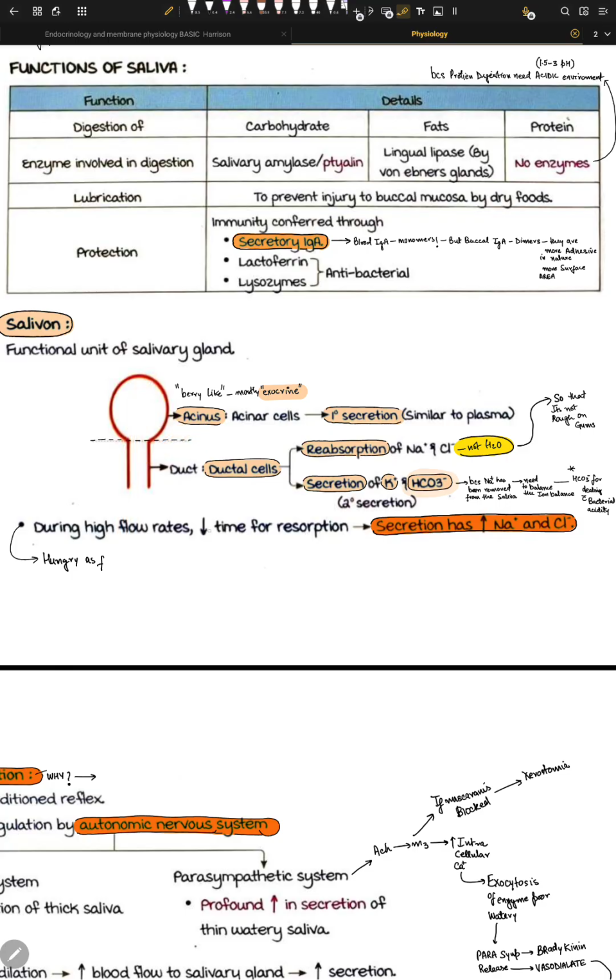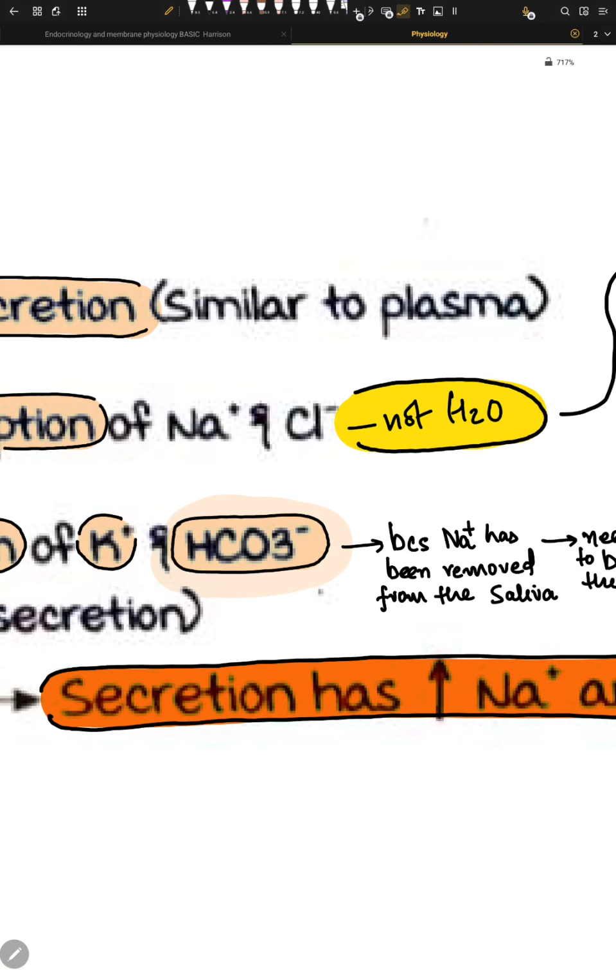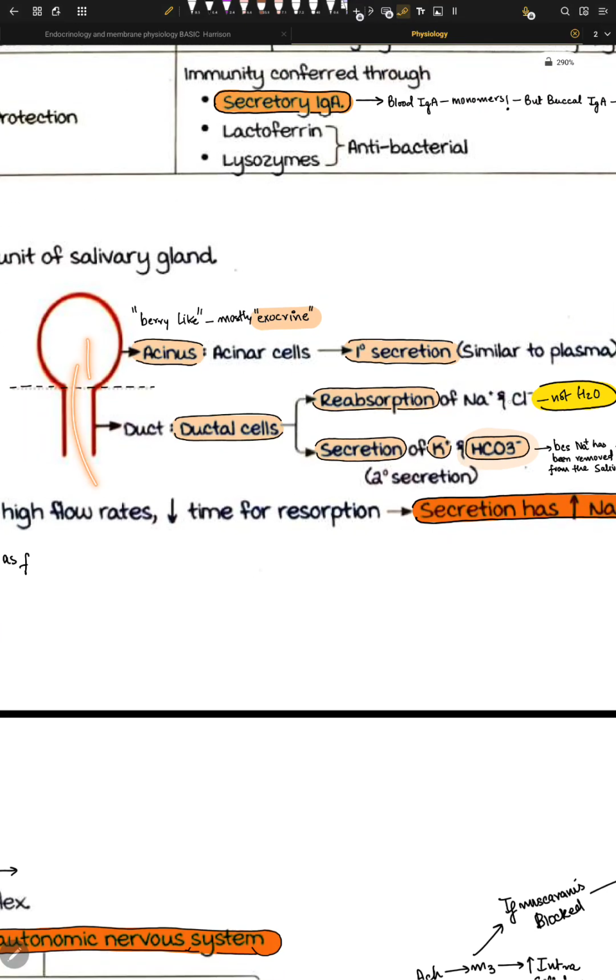And when the time of reabsorption decreases, this Na and Cl are lost inside our saliva. And once they are lost inside the saliva, water later follows this saliva, and then we feel a little bit of dry mouth after we have been salivating for a long time.